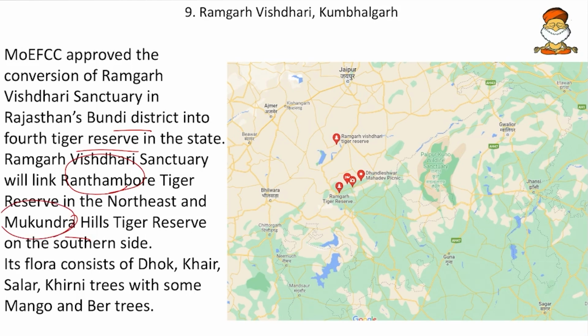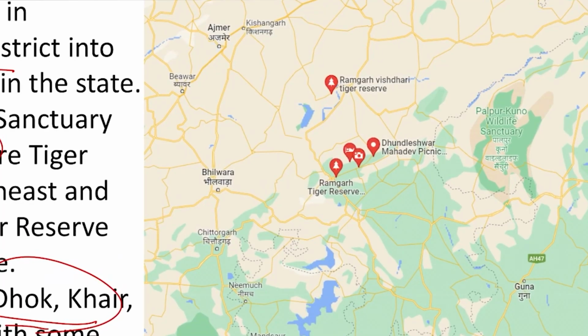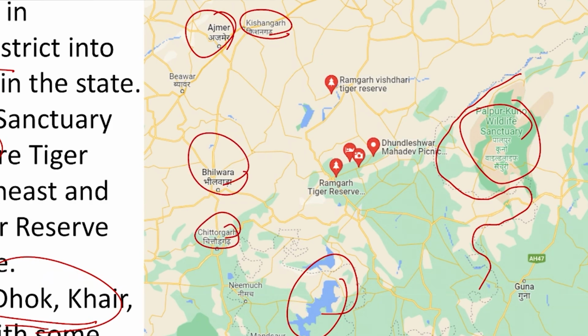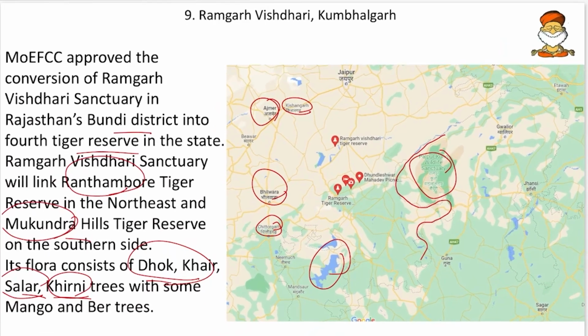So this is a very important fact, and here it has Dok, Khair, then Salar, Kirni trees and others. Friends, these are the floras. So they are plants and trees. Don't confuse them with animals. And here we have a brief geography of the Ramgarh Vishdari. This is very near to the Palpur Kuno Wildlife Sanctuary and the Chambal River flows somewhere here. And here we can locate the Rajasthan Madhya Pradesh border. And here we can see the Gandhi Sagar Dam. And also locate Kishangarh, then Ajmer and Bilwara and Chittorgarh and other important places of Rajasthan.